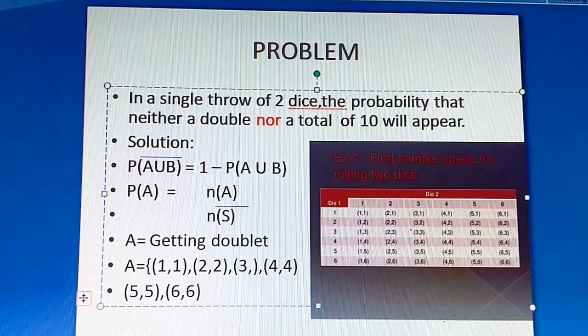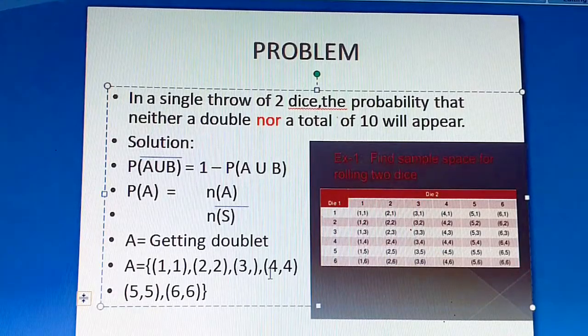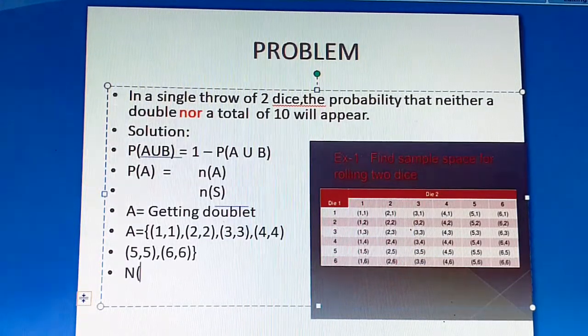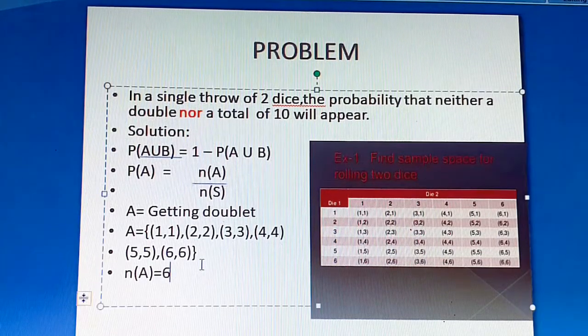Okay, so totally how many possible doublets are you getting here? 1, 2, 3, 4, 5, 6. So your favorable outcome is N of A is equal to 6. Corrections? N of A is equal to 6. Favorable outcome. Okay, you can just have a look. N of A is equal to 6.